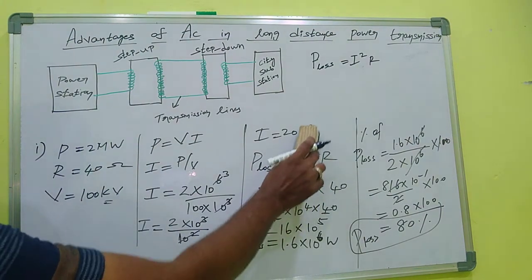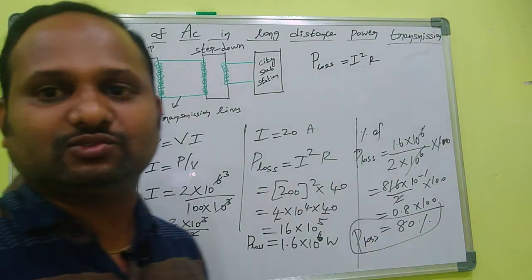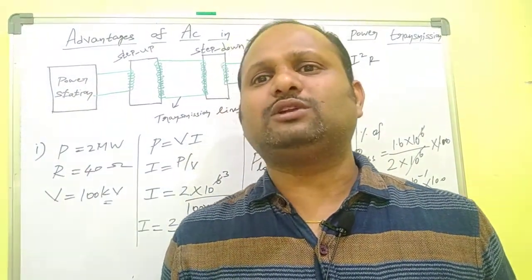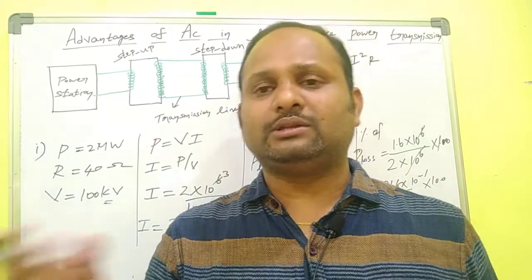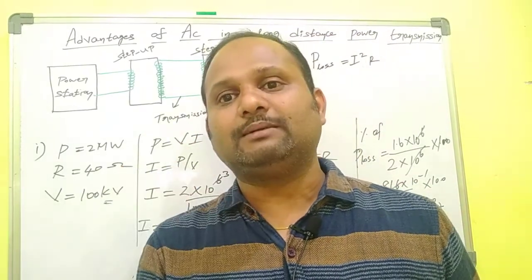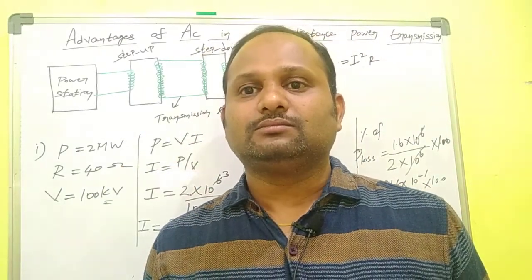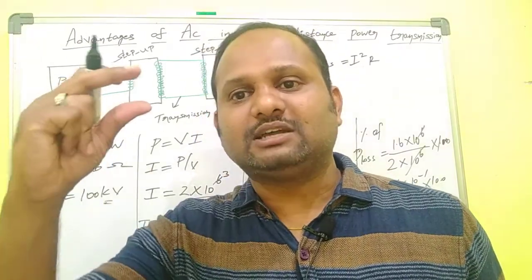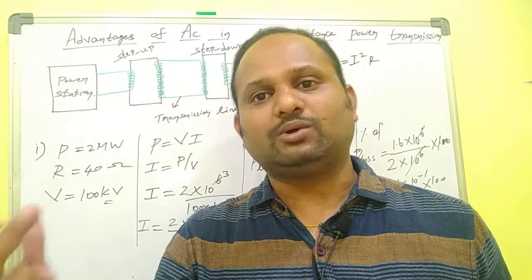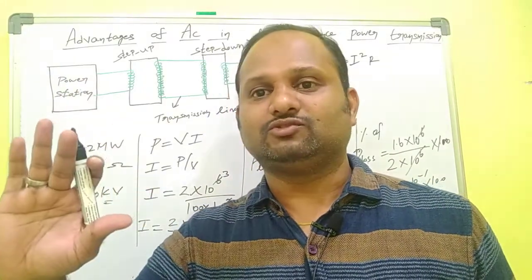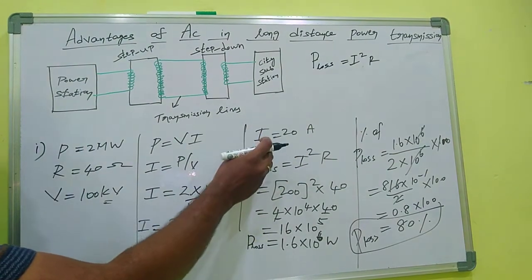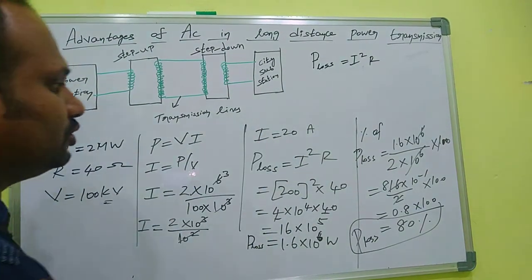Only 20 ampere passes through the transmission lines. 20 ampere is not a very large amount of current. It may be able to pass through thin copper wires also. It need not be a large or thick copper wire. So 20 ampere is okay. It is economically okay. These copper wires we may use, no problem.